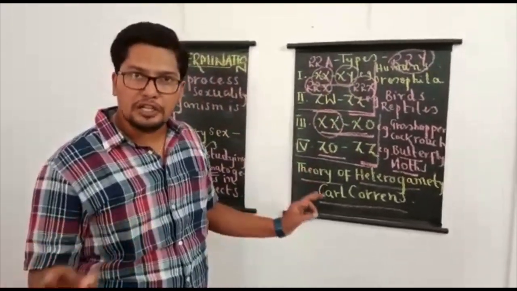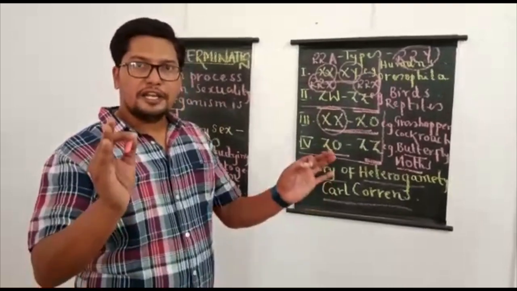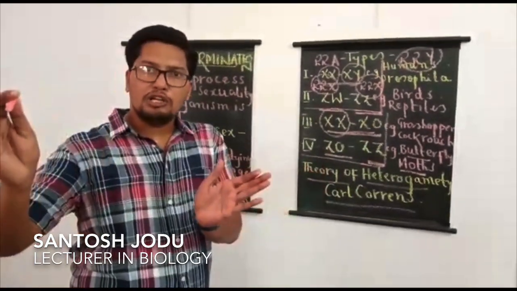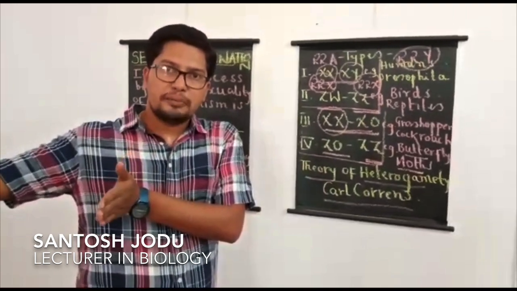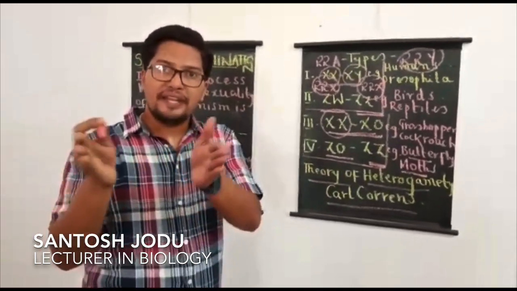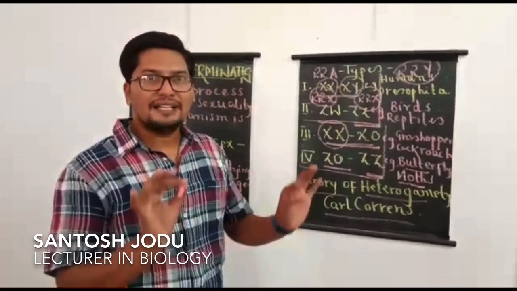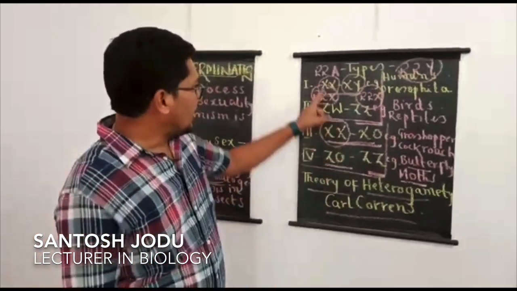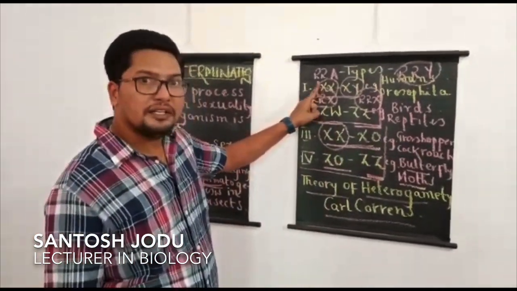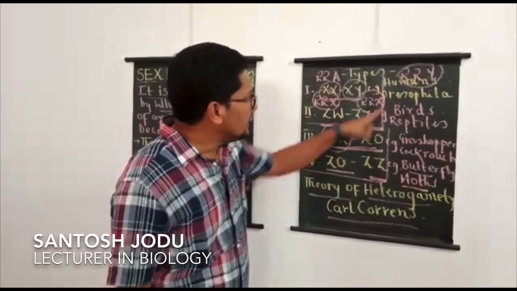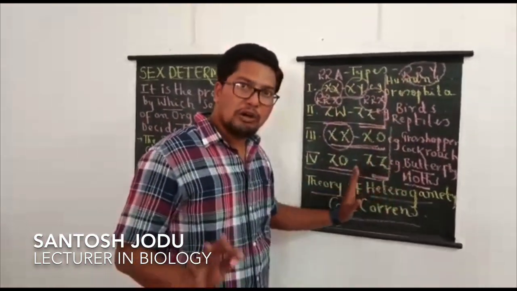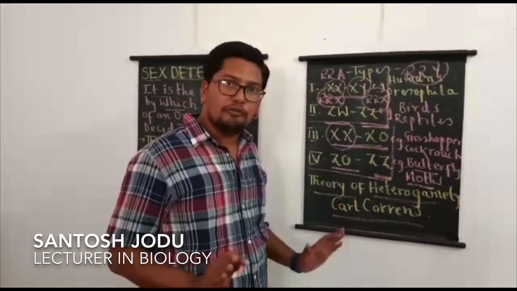So I want to conclude by telling you the theory of heterogamety given by Carl Correns explains that the sex of the offspring is always determined by the heterogametic parent of the species. And that theory is very important. And which parent is homogametic, which parent is heterogametic, and for all four types, remembering with examples according to the NCERT textbook is very important.